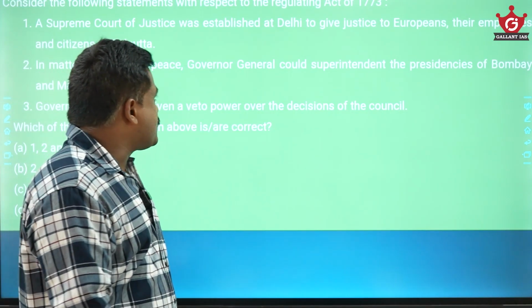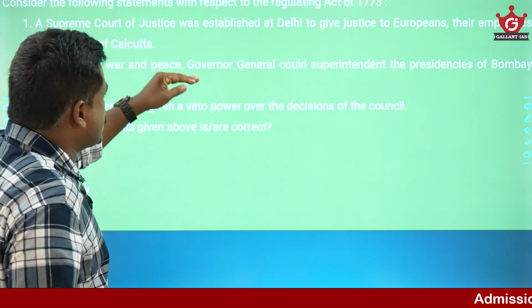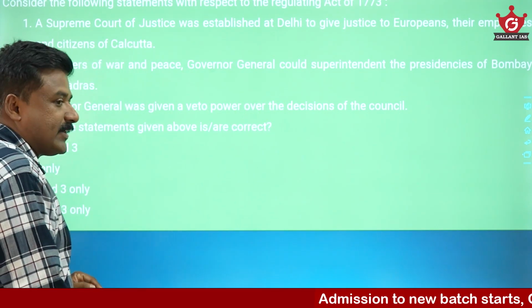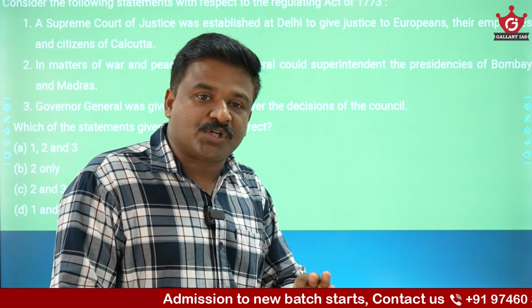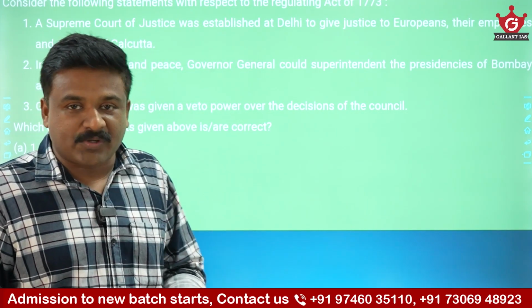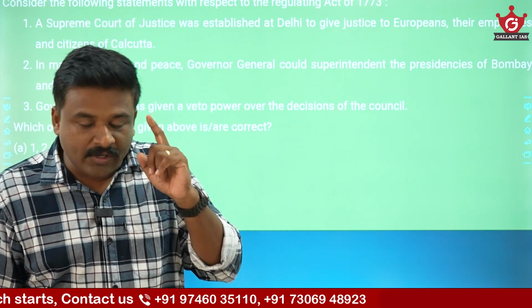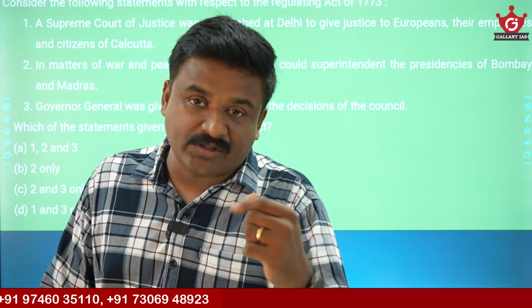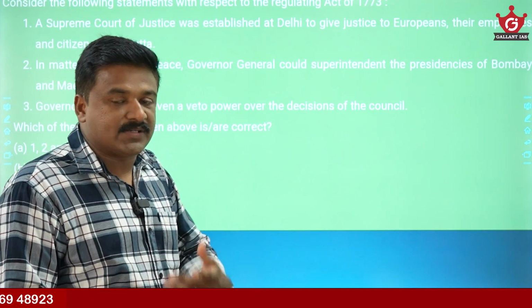Consider the following statements with respect to Regulating Act 1773. Supreme Court of Justice was established at Delhi to give justice to Europeans, their employees, and citizens of Calcutta. First of all, you must understand that in the initial stage of the British East India Company's rule, their center of operation was not in Delhi, it was in Calcutta. Also, under this act, there is a provision for establishment of the Supreme Court at Calcutta, not in Delhi. If you know that basic thing, that is common sense, this is answerable.